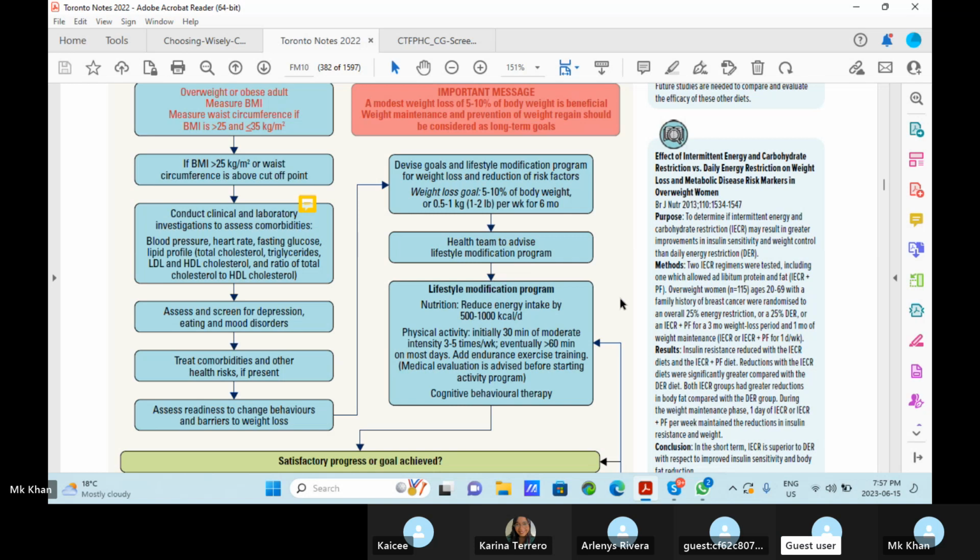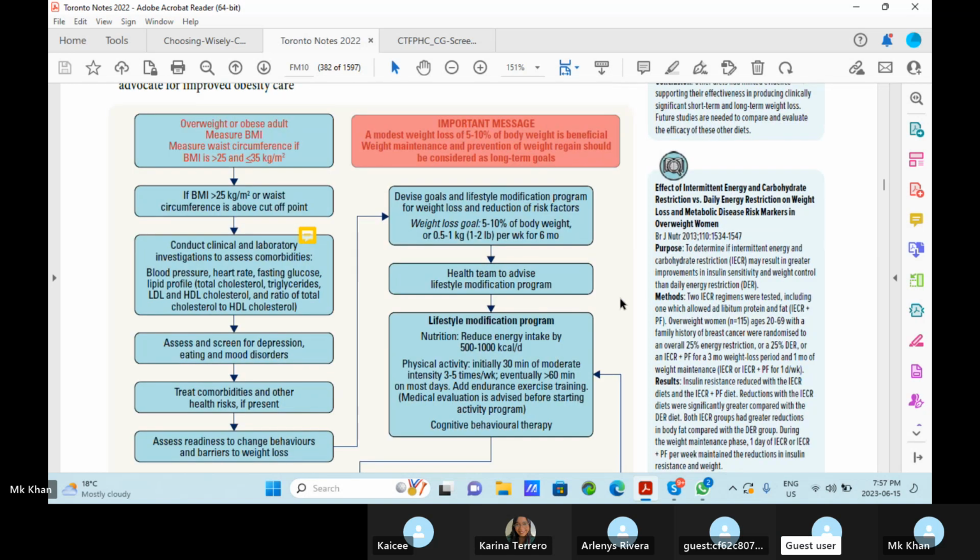So, important message: a modest weight loss, 5 to 10% of body weight, is beneficial. Weight maintenance and prevention of weight gain should be considered as long-term goals. The patient usually starts, okay, we will start losing the weight, but it is very, very difficult to continue. The maintenance phase is very difficult.